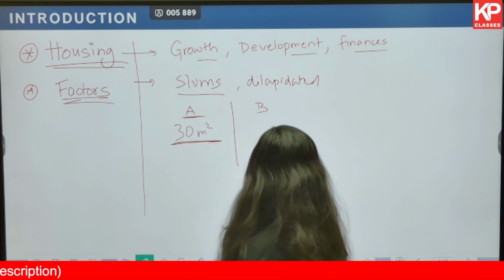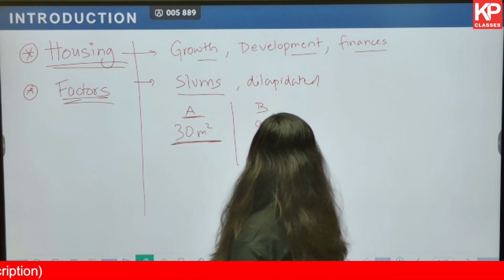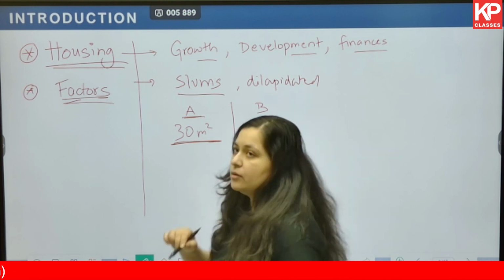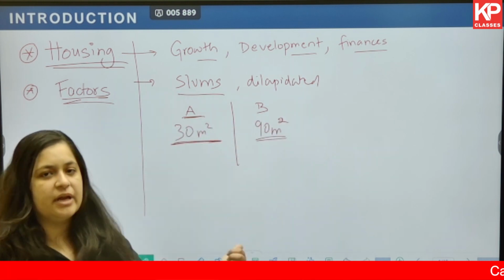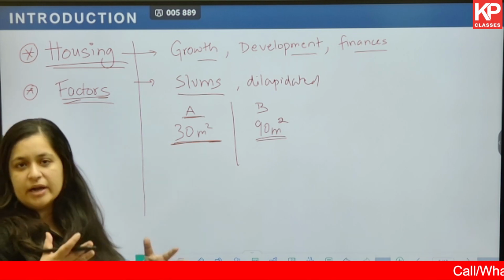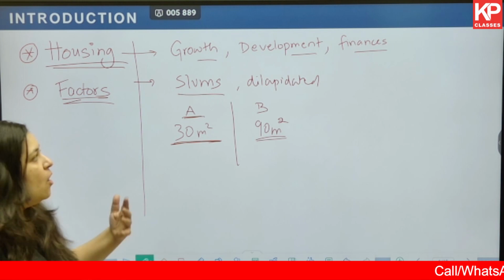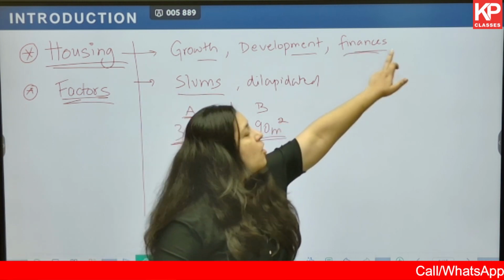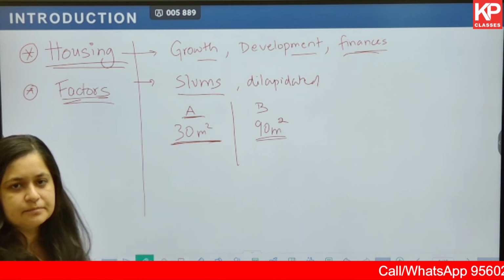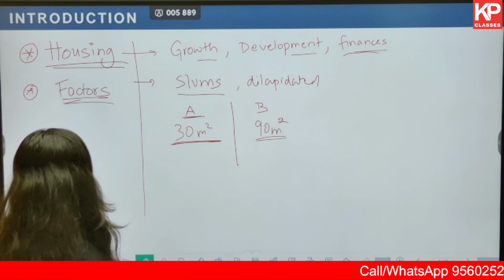And in another scenario, let's say 90 meter square is the average size of a house. Based on this, can you tell me which is a better scenario, or in which area or neighborhood the development is proper, or with respect to the finances of the municipal corporation as well as the people residing over there? Yes, you will be able to judge.